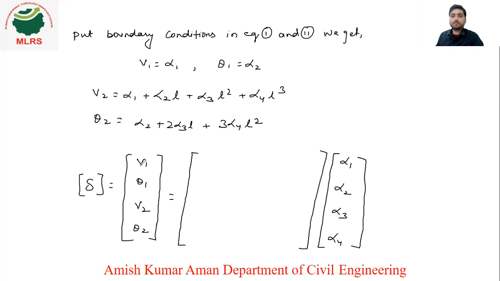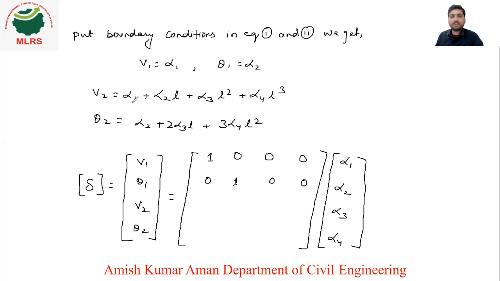For v1, only alpha 1 is there, so it will be 1 and everything else is 0: alpha 2 is 0, alpha 3 is 0 and alpha 4 is 0. For theta 1, only the alpha 2 term is there, so alpha 1 is 0, alpha 2 is 1, and again 0, 0.